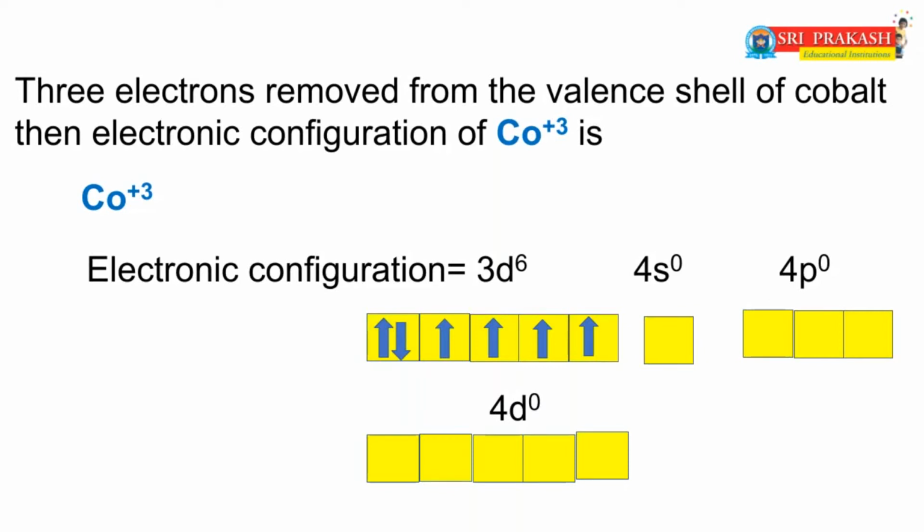Then the electronic configuration of Co3+ is 3d6 4s0 4p0 4d0. This is the orbital diagram of the Co3+ ion. In this, the 3d orbital contains only 6 electrons. All remaining orbitals are empty.